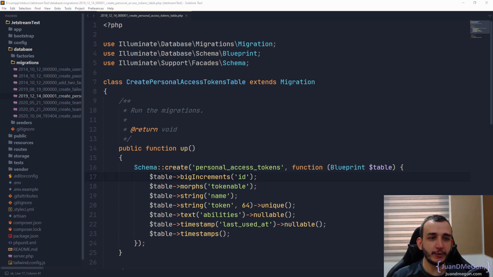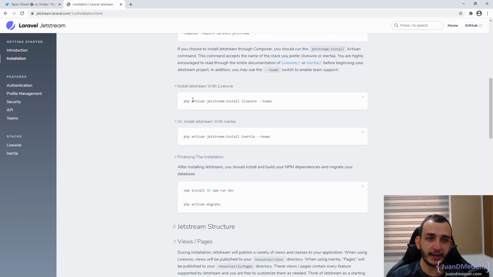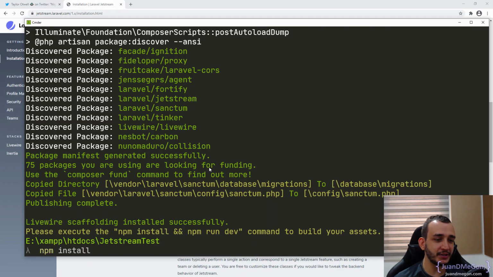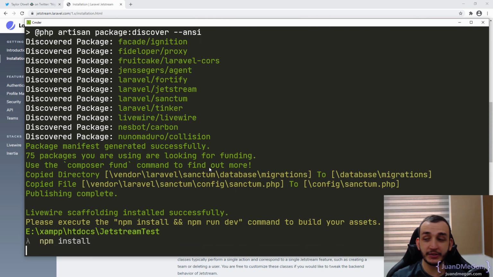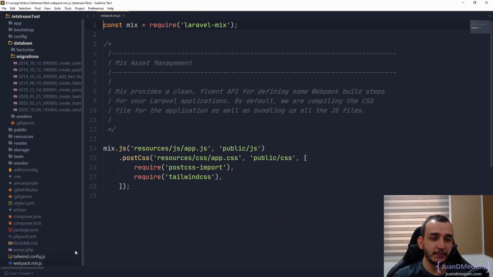So now, by following the instructions, the only thing that we have to do after installing Jetstream directly into our project is run npm install. After that, we can run npm run dev. So let's do one by one. npm install. As I am on Windows, this is not going to work with the ampersand. So we have npm install. This is, of course, as you may know, going to use the webpack.mix.js and eventually compile. And of course, the dependencies are listed directly in the package.json.